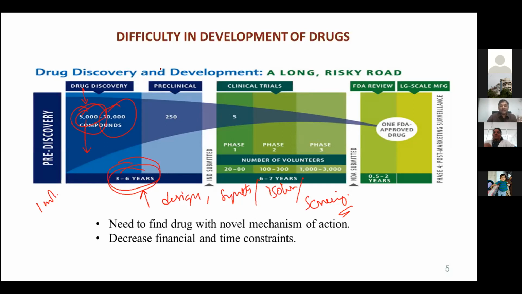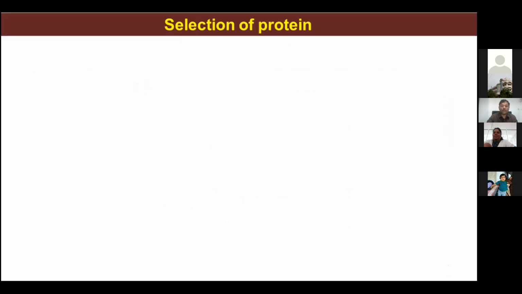So with that brief intro, we opted for computational tools to avoid this, because we don't have this much time. 3 to 6 years is too much for us. So we wanted to use some computational tools so that we can go ahead with the research work.